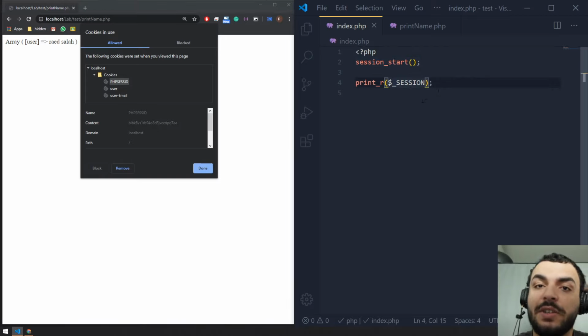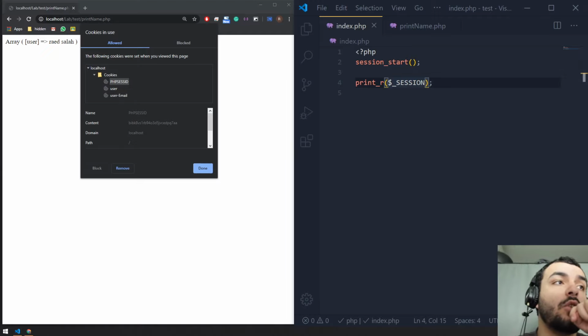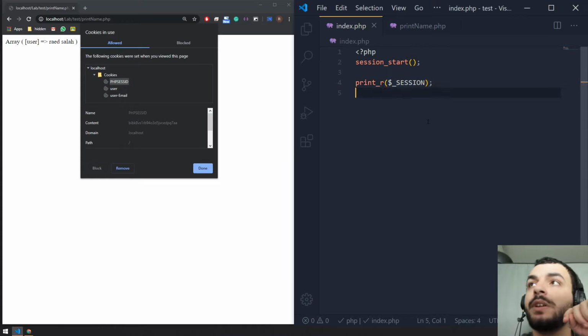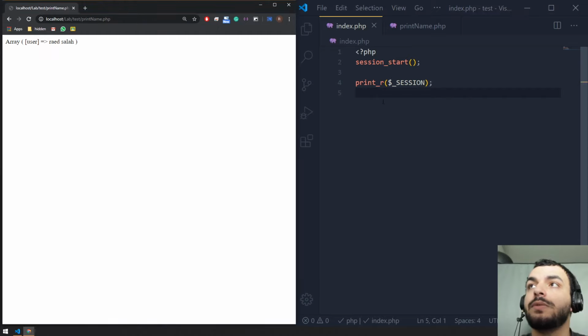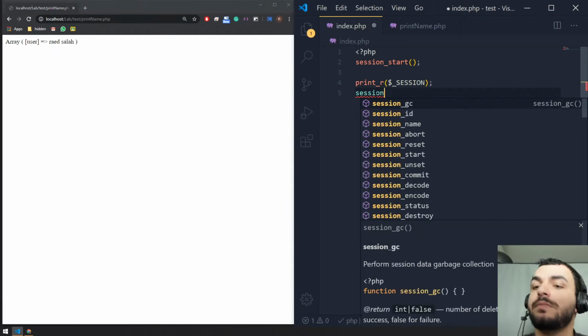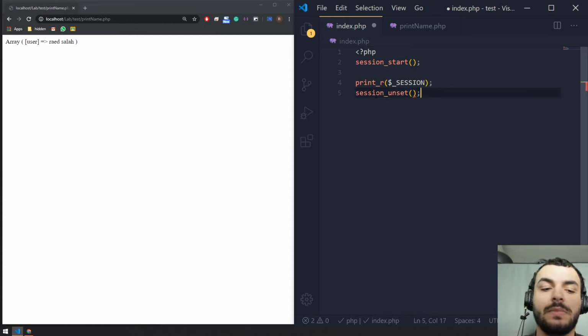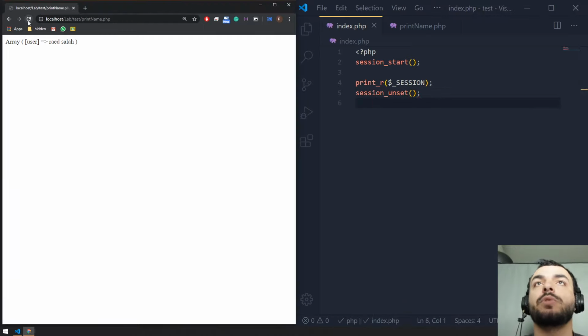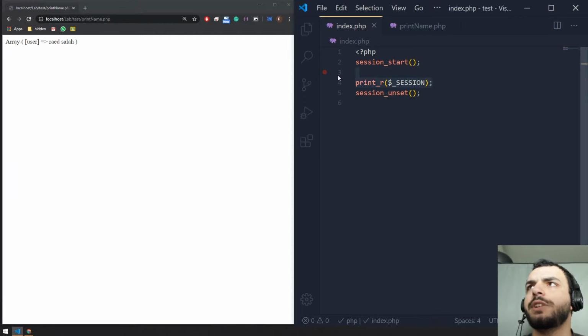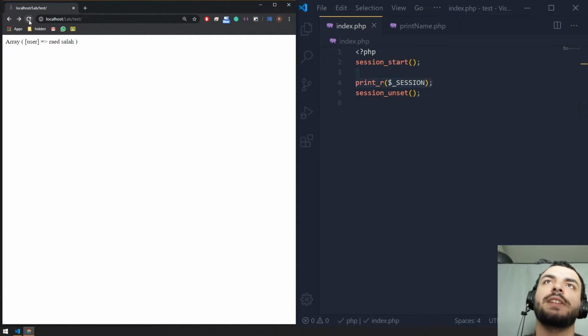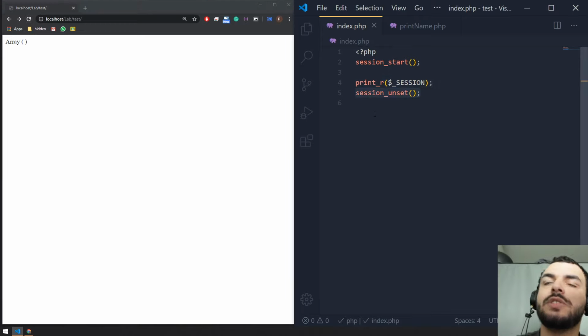So we can store multiple session variables the same way we store cookies, but they don't have an expiry date. They expire the same way by closing the browser. Or we can also delete all of our sessions by using session unset. Let me just try to. Okay, we can do this. Session unset. Okay, if you refresh over here, it works. Refresh again. It's not supposed to work. I'm on index. Oh, sorry. This is index. And there we go. So we can use this session unset to delete our session variables.